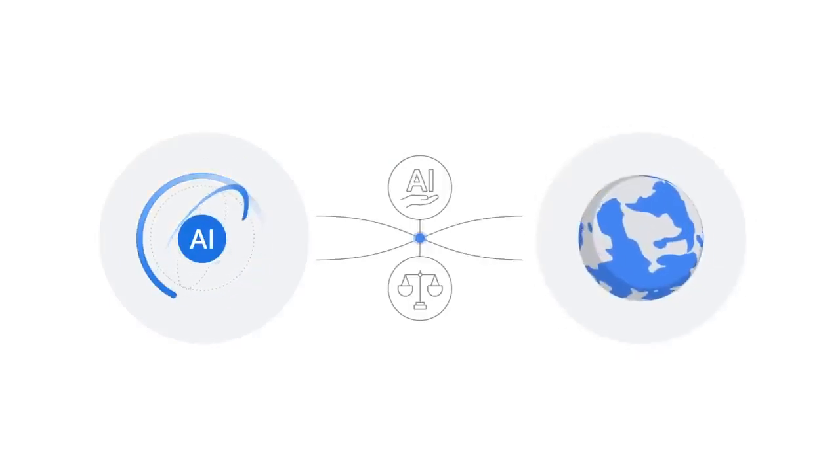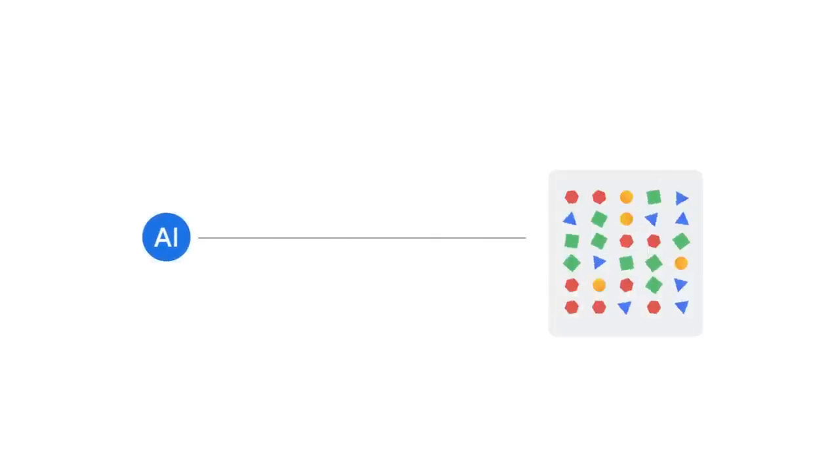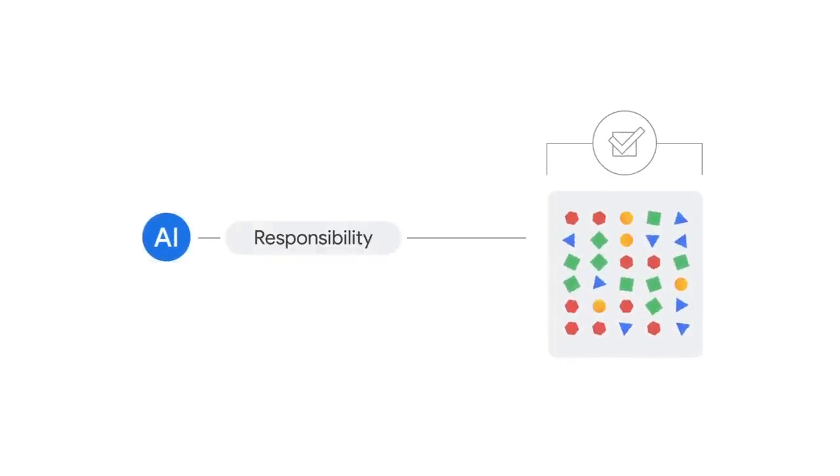Ethics and responsibility are important, not least because they represent the right thing to do, but also because they can guide AI design to be more beneficial for people's lives. At Google, we've learned that building responsibility into any AI deployment makes better models and builds trust with our customers and our customers' customers.